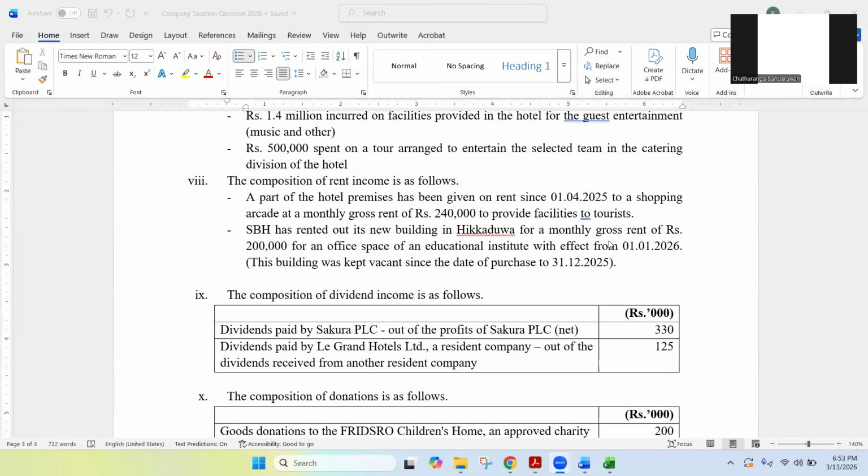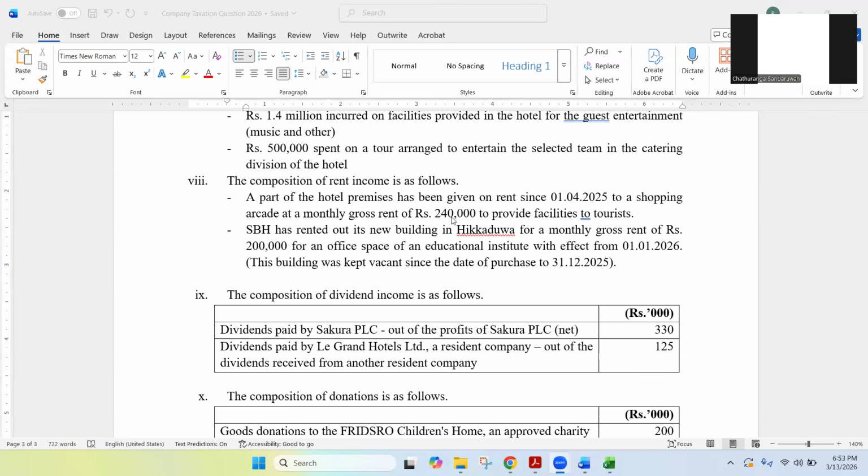They have to deduct WHTs, isn't it? They have to deduct WHTs, very correct. So what is the WHT rate? Basically 10%, isn't it? They have to deduct 10% WHT, and then the balance 90% will be paid to the company. So since this shopping arcade has already deducted 10% WHT from the rent income that should be received by us, that is considered as a tax credit.